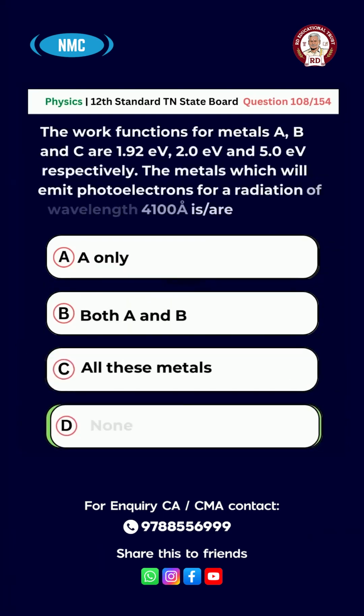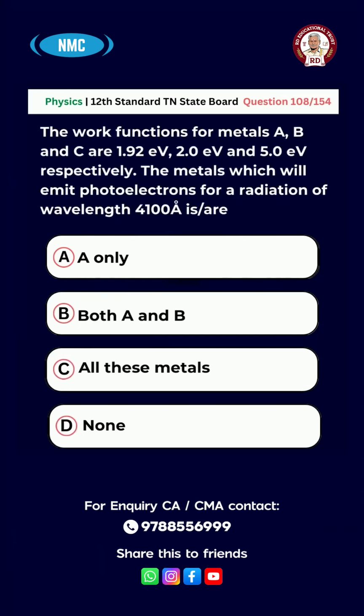Question number 108. The work functions for metals A, B and C are 1.92 eV, 2.0 eV and 5.0 eV respectively. The metals which will emit photoelectrons for radiation of wavelength 4100 angstrom is: option A only A, B both A and B, C all of these, D none. And the right answer is option B, both A and B.